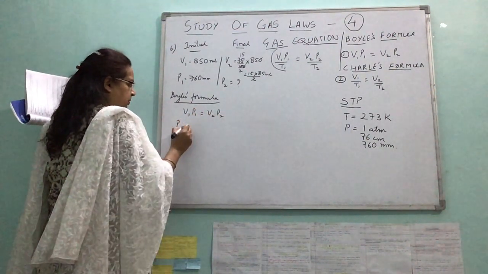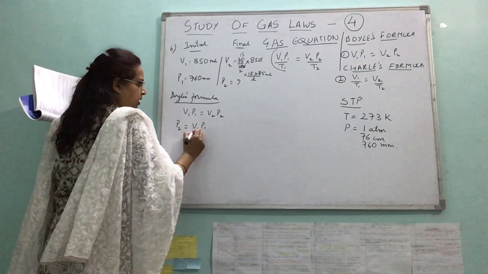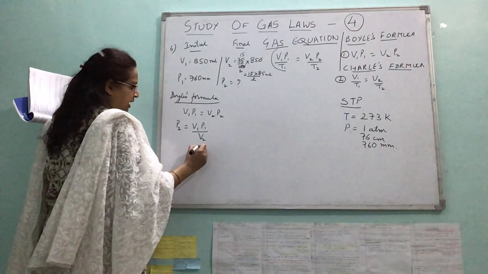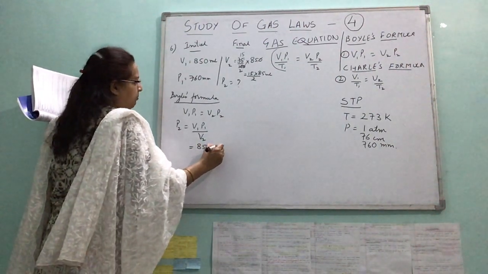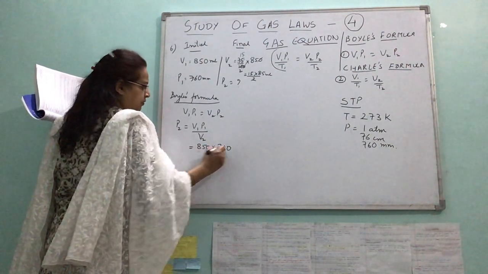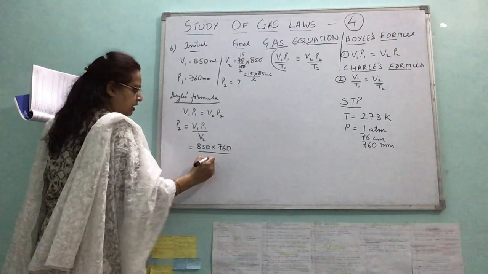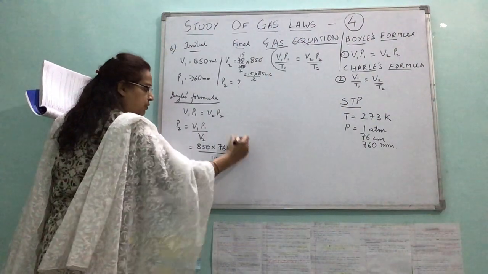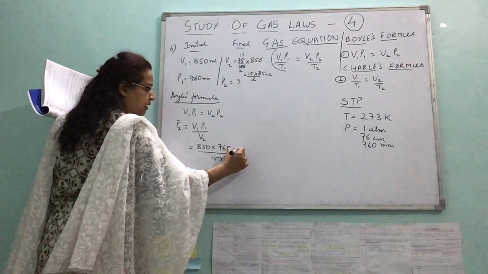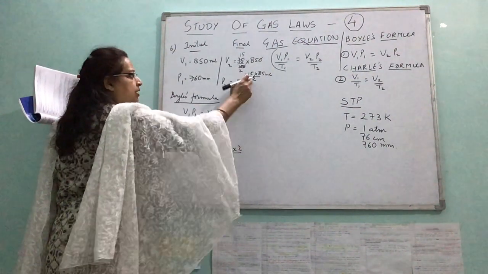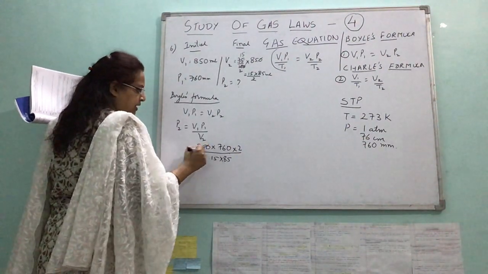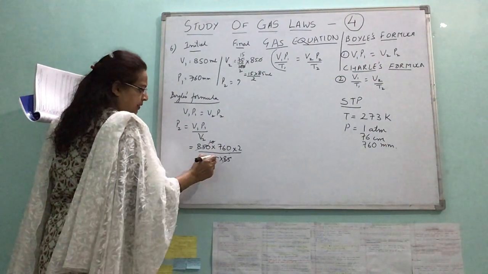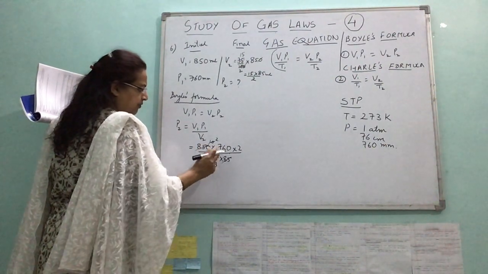So what would P2 be equal to? V1 P1 upon V2. Cross multiply. V1 is 850. P1 is 760. V2 is a fraction, so remember 15 into 85 by 2, the 2 would go to the numerator, reciprocal. Well, this is 10, 2, this is 3.